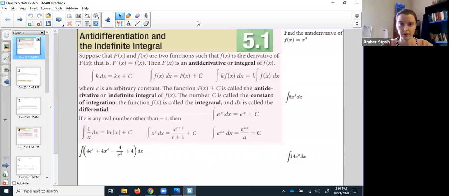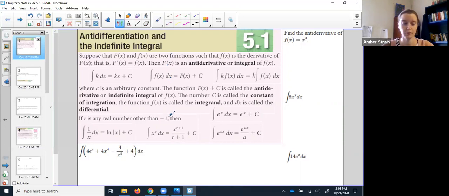Hello, today we're going to cover Business Calculus, section 5.1. In this chapter, we take everything we learned in the first 4 chapters and turn it backwards. We call this integration. Integration is the antiderivative. It's going backwards. All of the same rules that we learned about taking derivatives and all those shortcuts still apply, but we're going to take them all backwards.